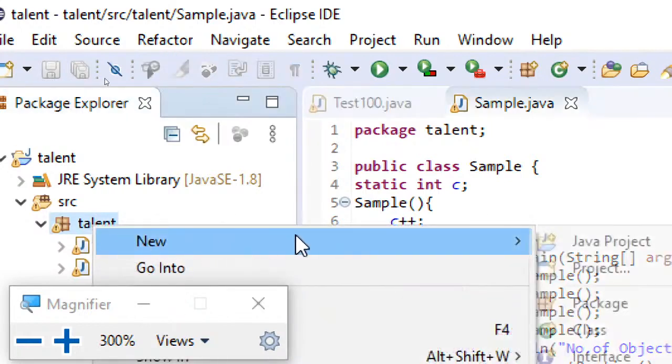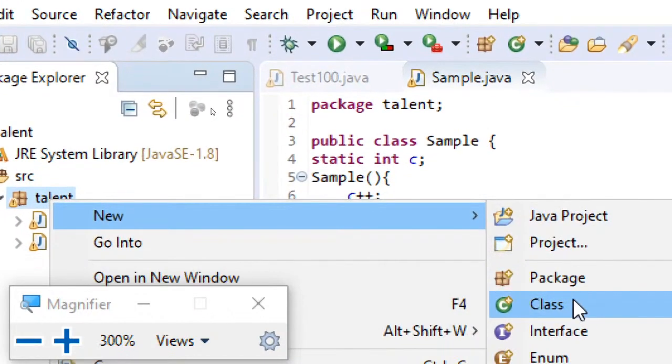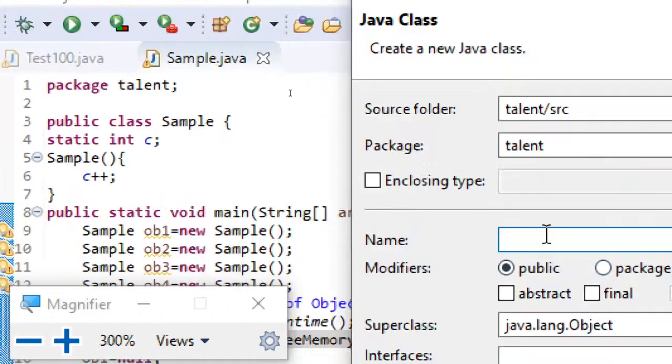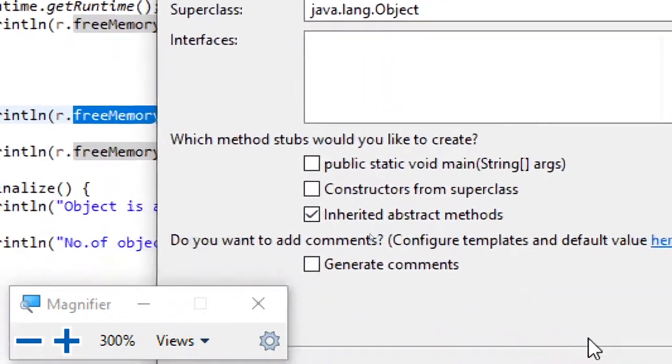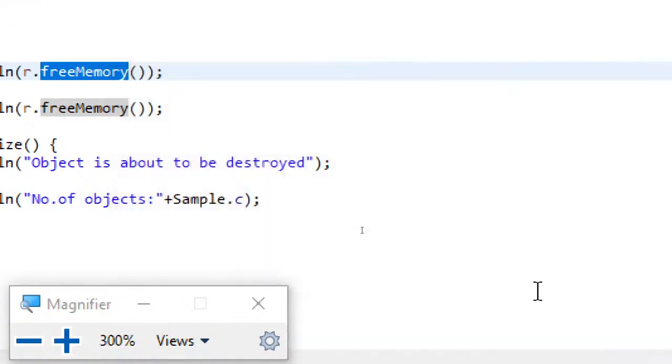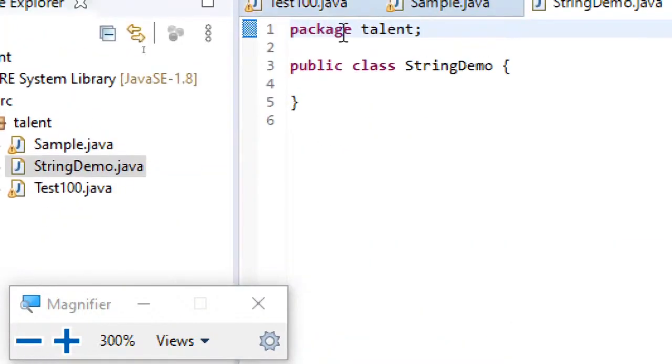So let me create another class, and let me name it StringDemo. With this program, I'll explain the difference between the String and StringBuffer classes. I just named it StringDemo, and let me click on Finish. So a new file got created. Now, to help you understand better, I'll create a